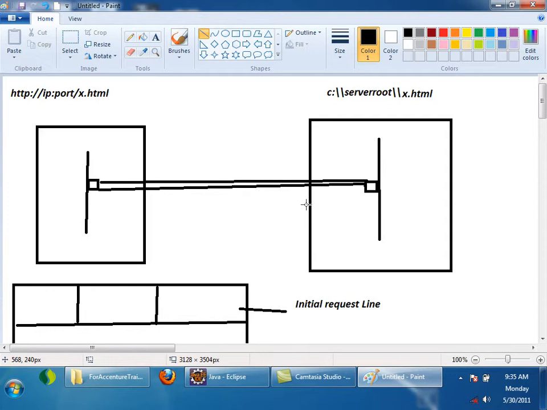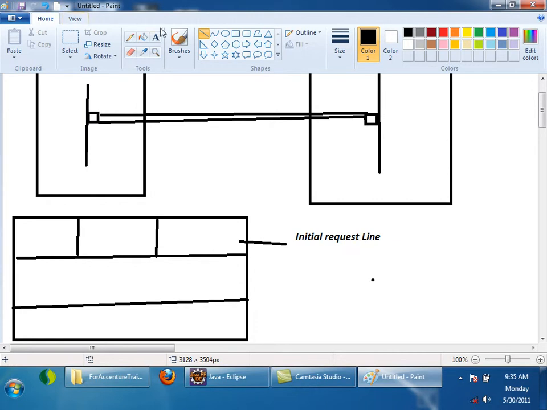The most popularly used ways are GET request and POST request. What the browser can say is get a file called x.html from the server. If the browser wants to get a static file, only a file which exists on the server, it will generally by default use GET. So the first part in the initial request line tells what is the request method.